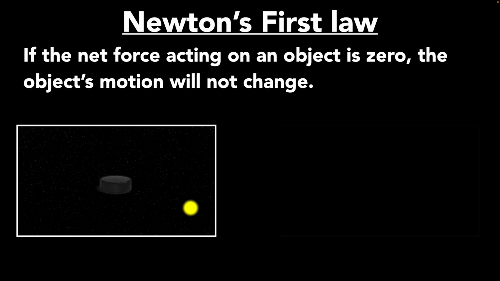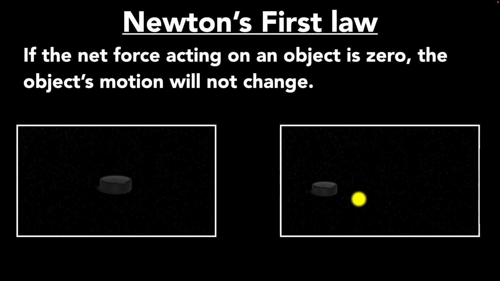On the other hand, if you have an object that's moving and there are no net forces acting on it, it will continue to move with that same constant velocity forever. This is the non-intuitive part, because on Earth, there are always some resistive forces, always some unbalanced forces that tend to make things stop. But in the absence of them, objects in motion will just continue to move with that same velocity forever.